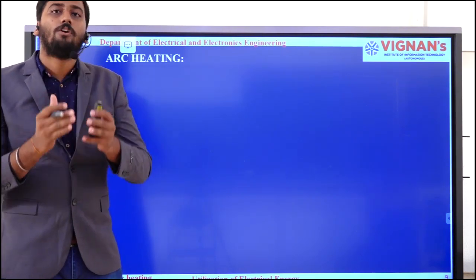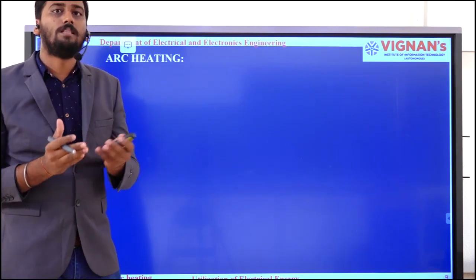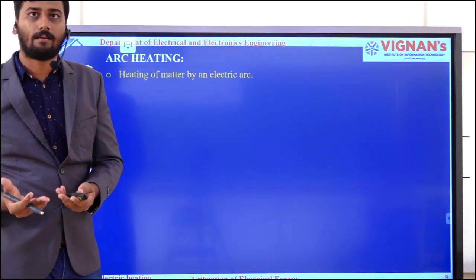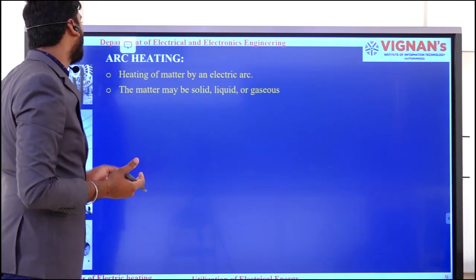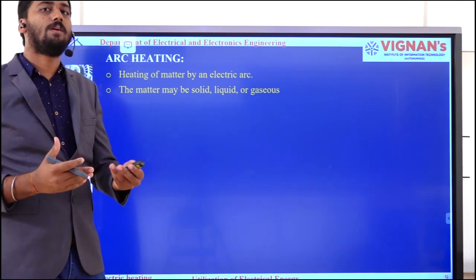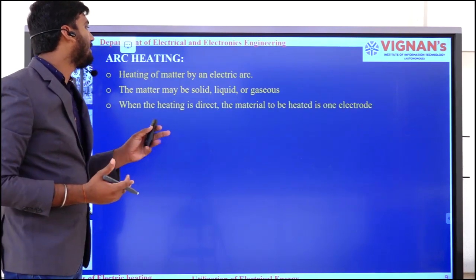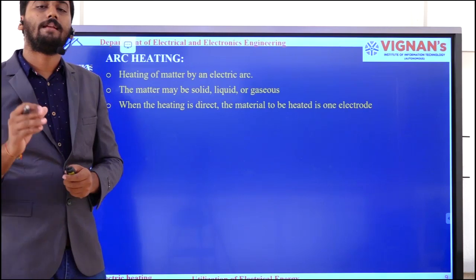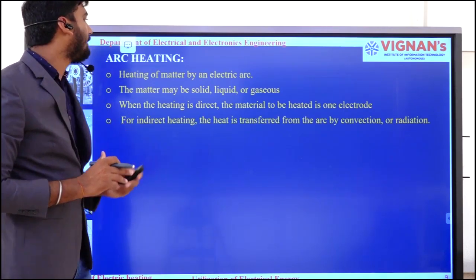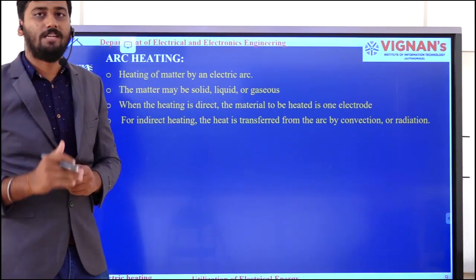How are we going to generate that arc? How are we going to generate that flame? We will see here. Here, heating of matter by an electric arc. The matter may be solid, liquid or gaseous. That means the charge may be solid, liquid or gaseous. At the same time, when heating is direct, the material to be heated is one electrode. For indirect heating, the heat is transferred from the arc by convection or radiation.